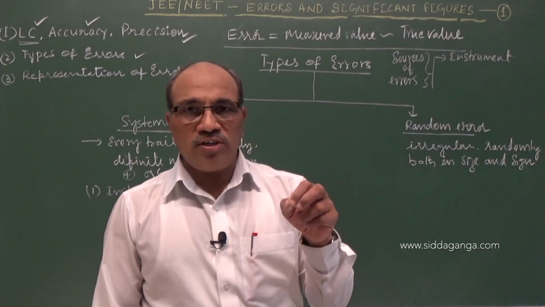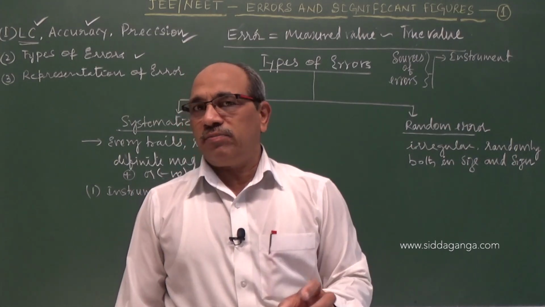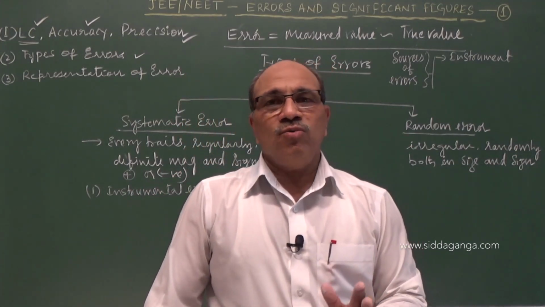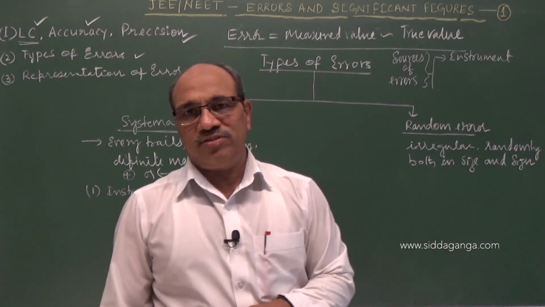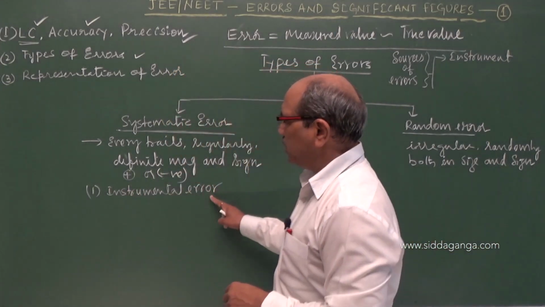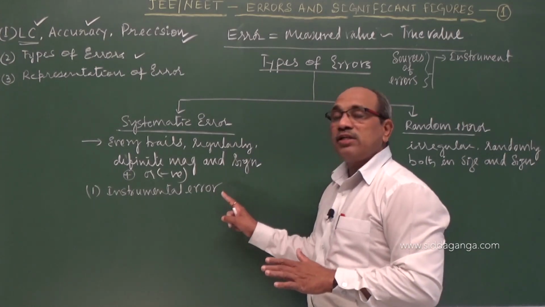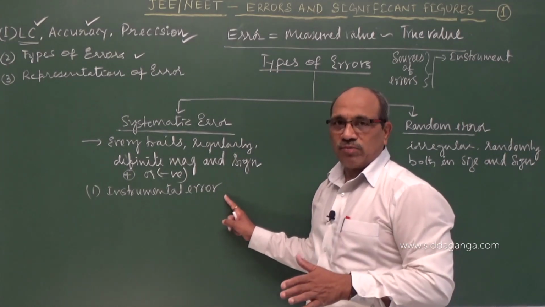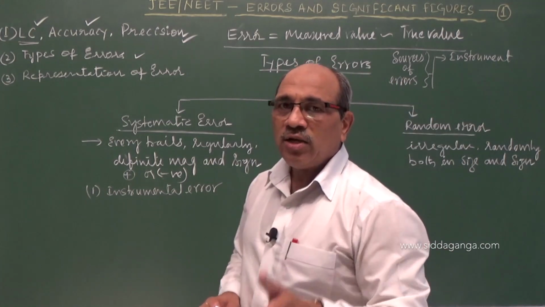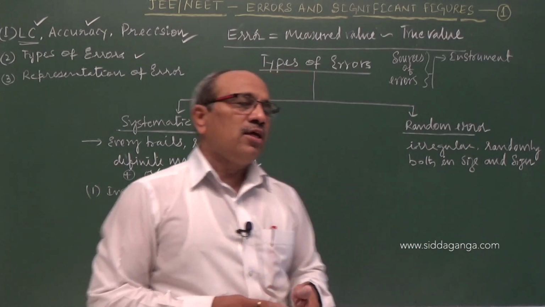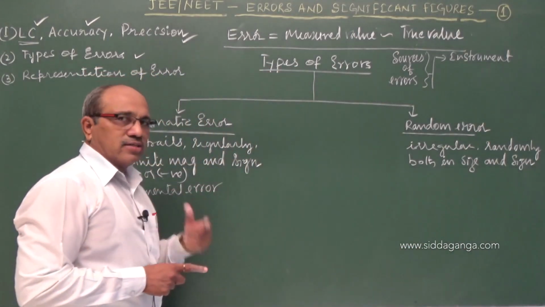If it is possible to correct, we can correct it by redesigning it. Otherwise, we have to replace the instrument, taking a correct instrument which is designed correctly, with a correct scale, and we can use that instrument.